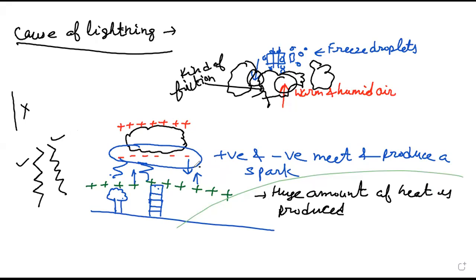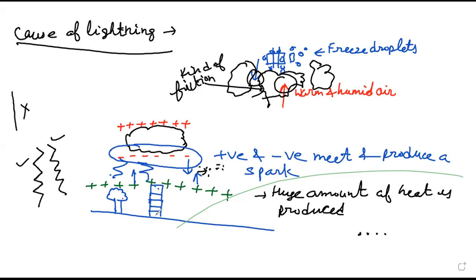Now, when that much heat is produced, there are air molecules present nearby, right? So when this energy strikes the particles, they produce vibration. It produces vibration in the air particles, and this vibration produces the thundering sound which we hear, right?